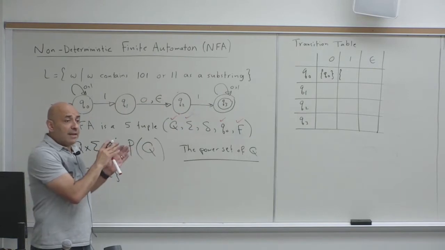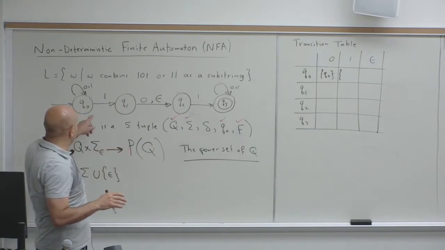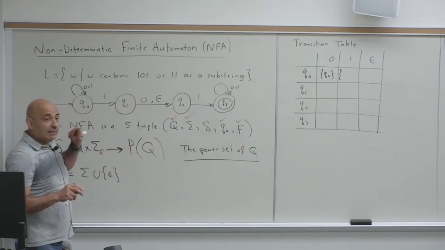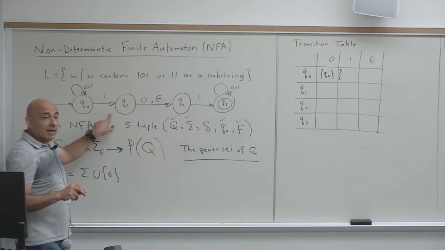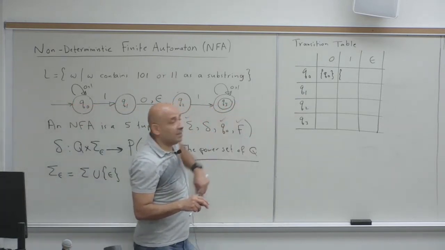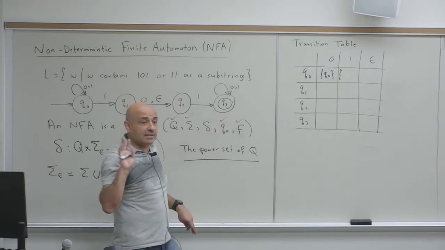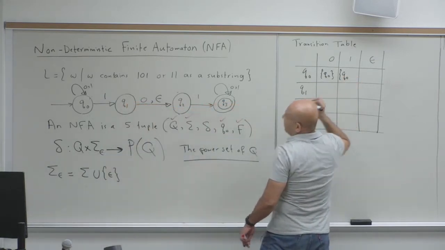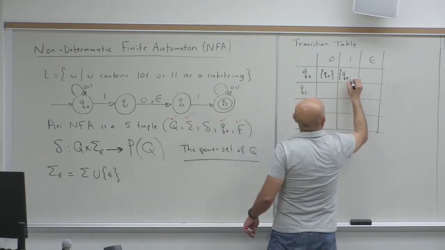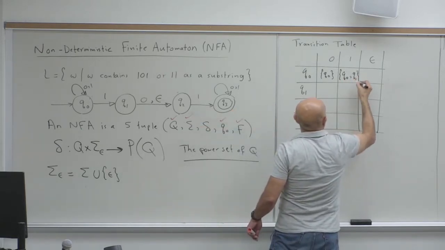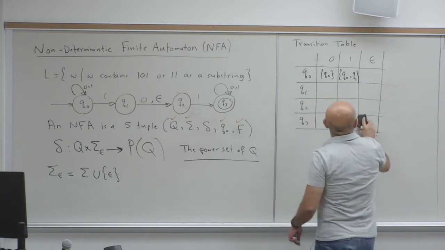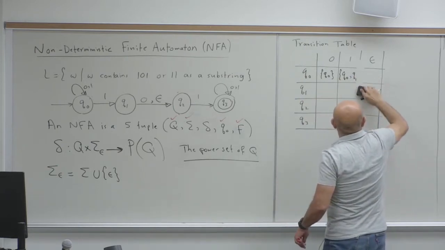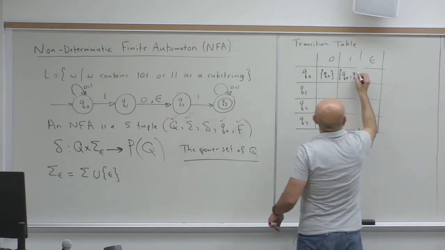We did that when we traced. We're just translating what's in the diagram into a transition function in the form of a table. Q0 or Q1.